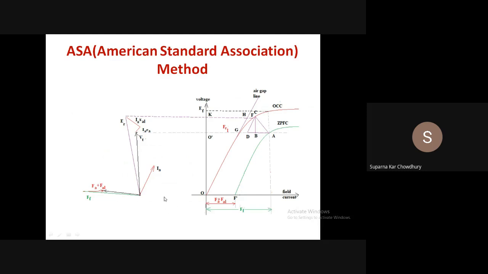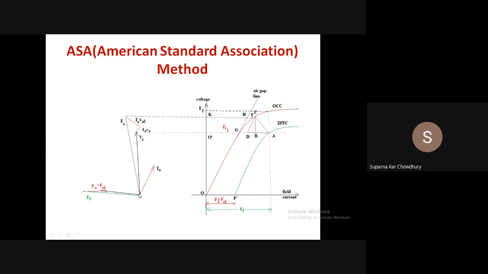So this is also not accurate, but why did we study this? Because this is the main accurate method which is used for regulation, that is the ASA method. One of the methods is the ASA method, or American Standard Association method, which is basically based on the MMF method. What is done here?